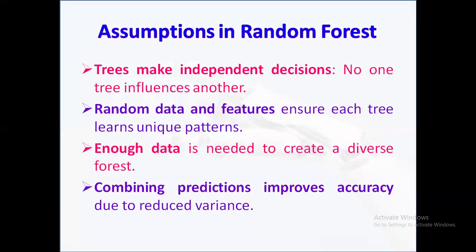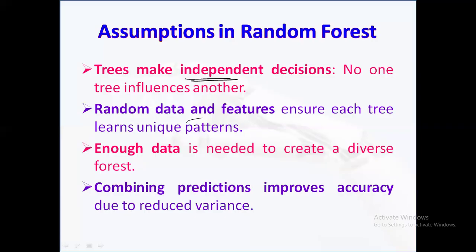Next, what are all the assumptions to be made in random forest? Random forest works on the assumption that each decision tree in the ensemble operates independently and does not rely on the outputs of other trees. Each tree is constructed using a different subset of training data and features, which helps the model learn various patterns and reduces the chances of correlated errors.